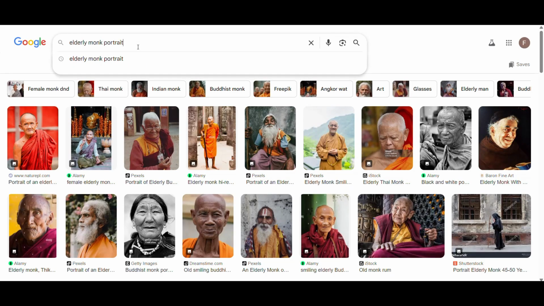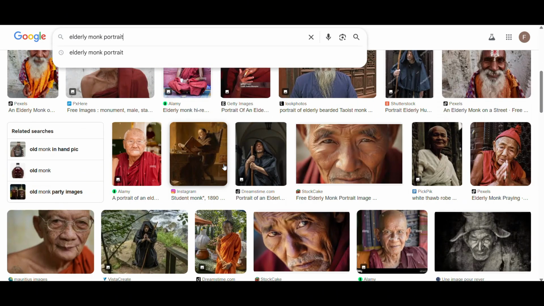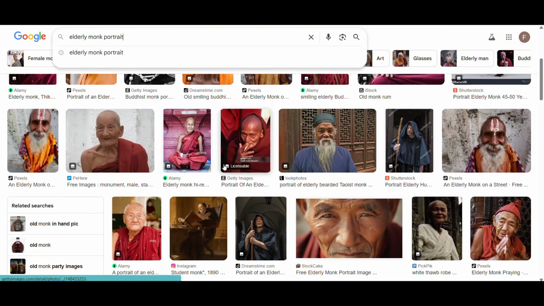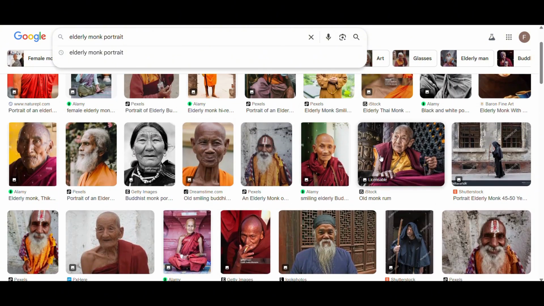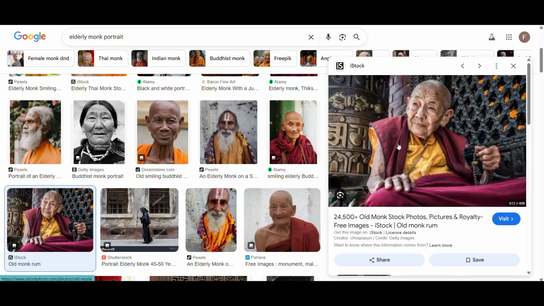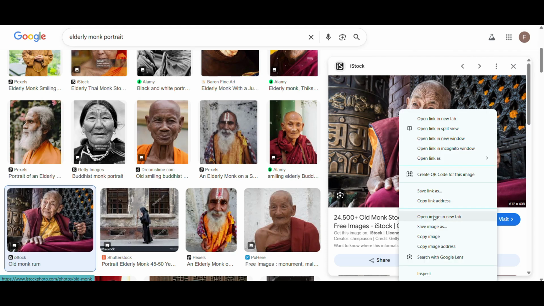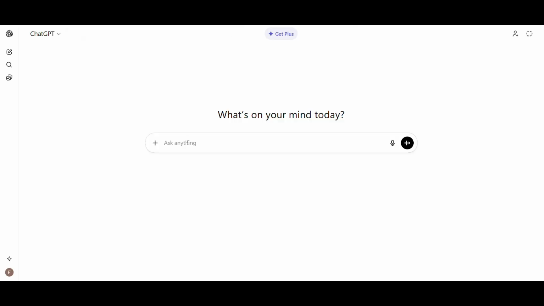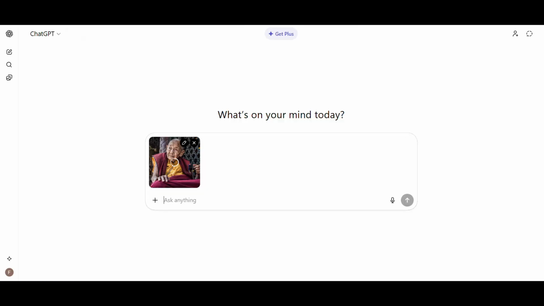Method 2. Let me show you the alternative way. This is useful if you already have a specific look in mind. I'm opening Google Images. I'm searching for elderly monk portrait. Look at all these results. You can pick anyone having the vibe that you want. Let's say this one. I'm downloading this image. Now I'm going back to ChatGPT. I'm uploading the monk image I just downloaded.